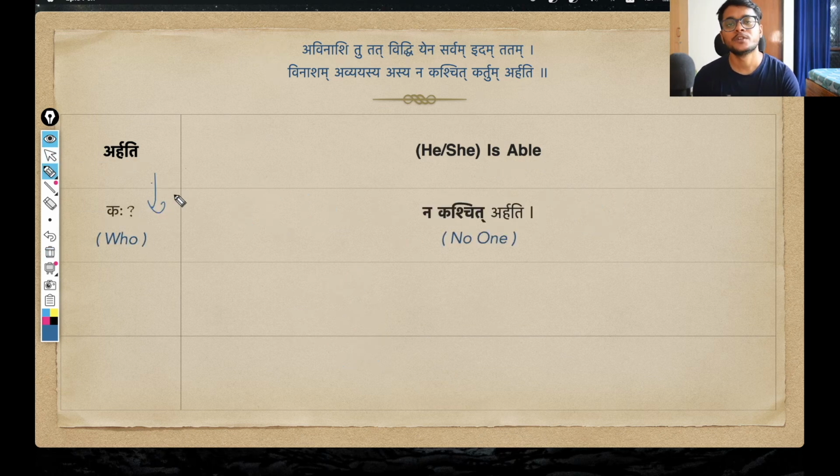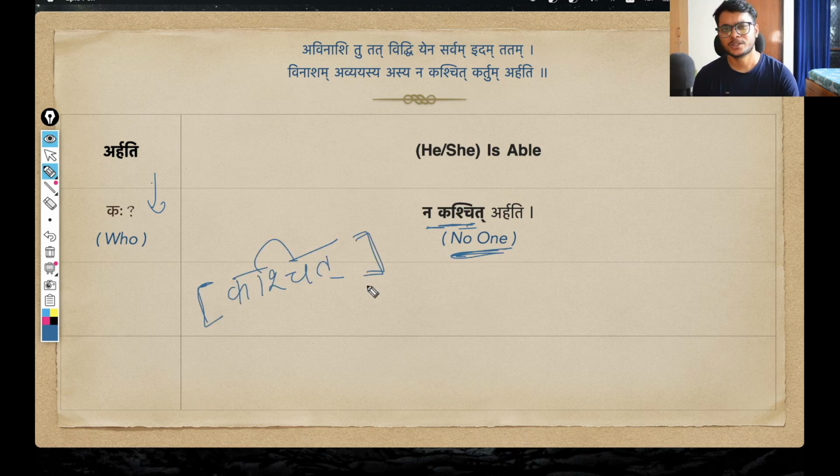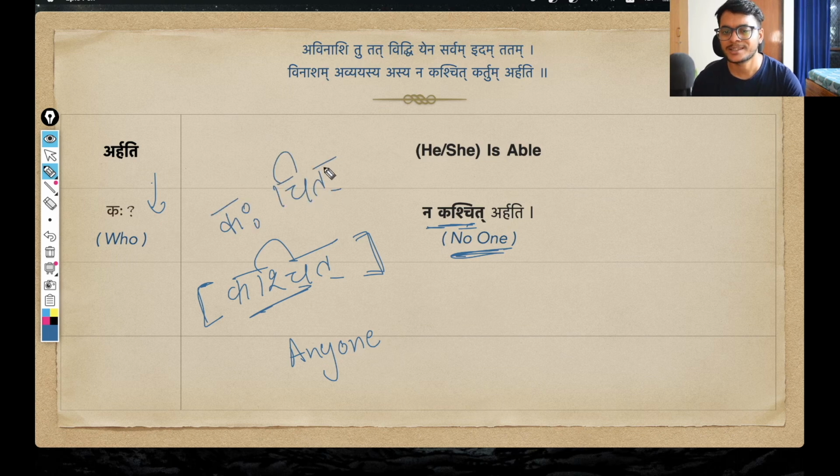And of course, the question will be kaha arhati, who is able. The response we get is na kaschit arhati. And na kaschit translates to no one. This kaschit is a very common word you see in Sanskrit stories. Kaschit, kechana, kopi, all these words are used very repetitively. Kaschit simply means anyone. Basically a sandhi is happening: it is kaha and chit. Chit in the sense denotes one, kaha is who. So basically anyone, someone.